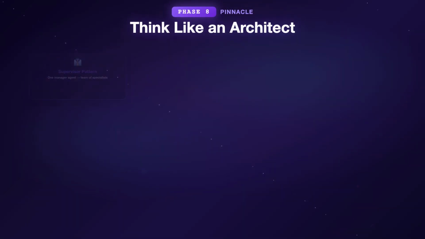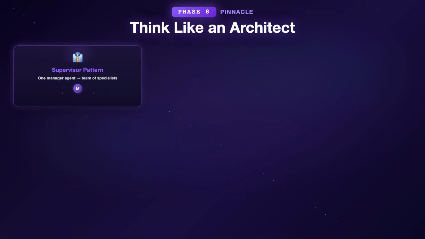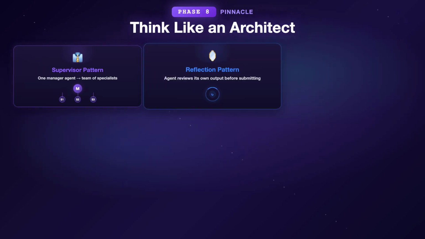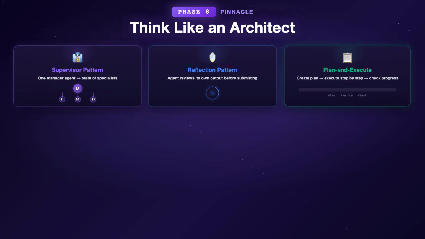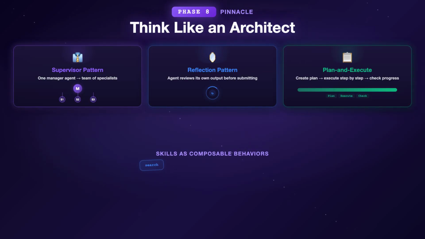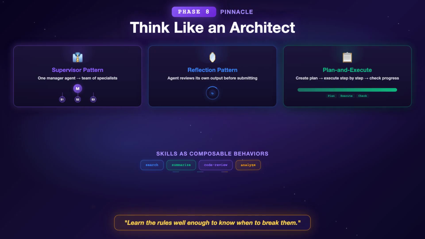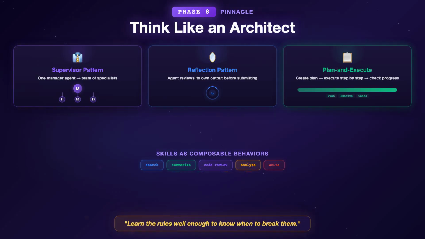Phase 8. Think like an architect. This is where you stop being someone who builds agents and start being someone who designs agent systems. Skills as composable behaviors. Instead of building monolithic agents that do everything, build small, focused skills that can be composed together: a search skill, a summarize skill, a code review skill. Mix and match them to create agents for different use cases.